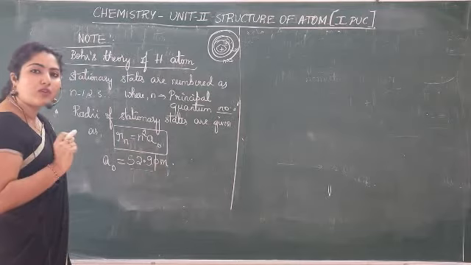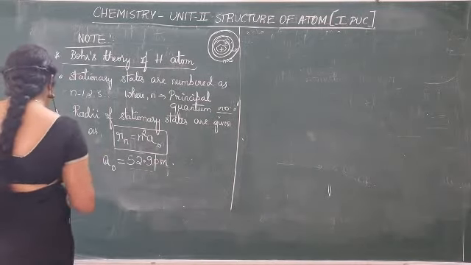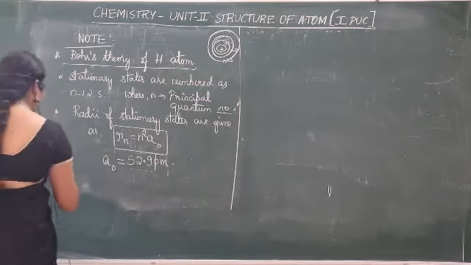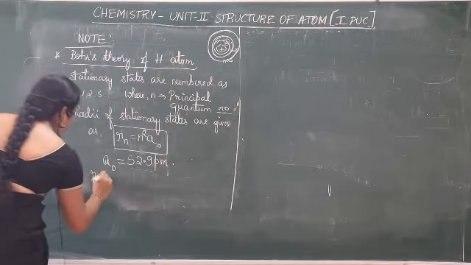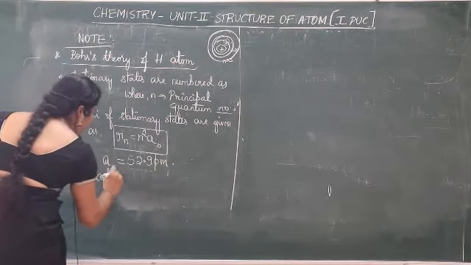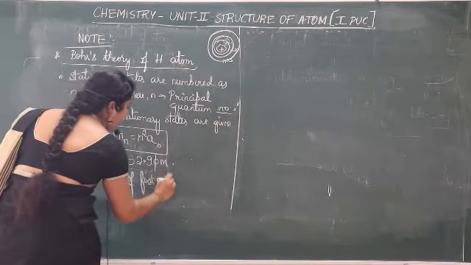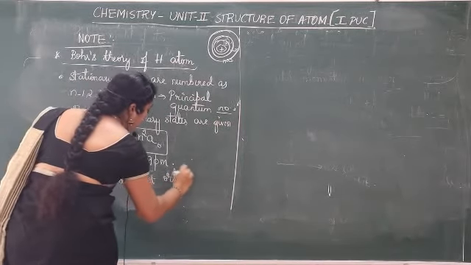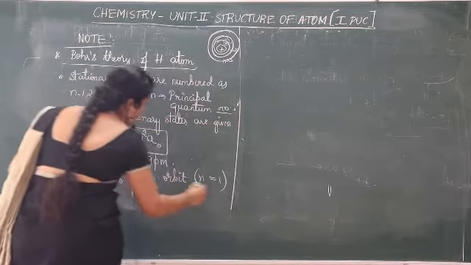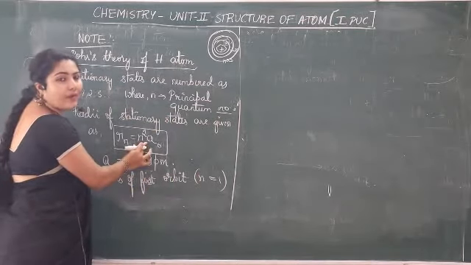Then for hydrogen what it will be? Say radius of first orbit. First orbit means n is equal to 1. Therefore, n square means 1 square.